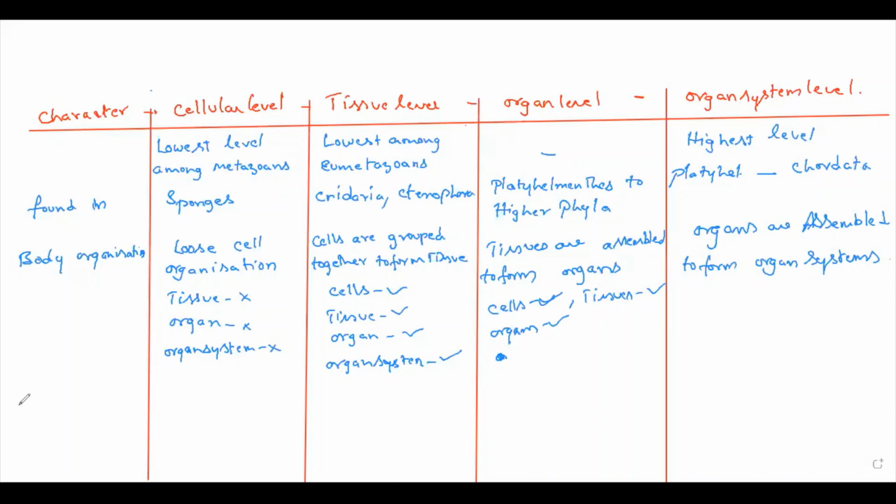Then division of labor. Division of labor means which are doing the work. Division of labor occurs at the cellular level, at tissue level, at organ level, at organ system level.